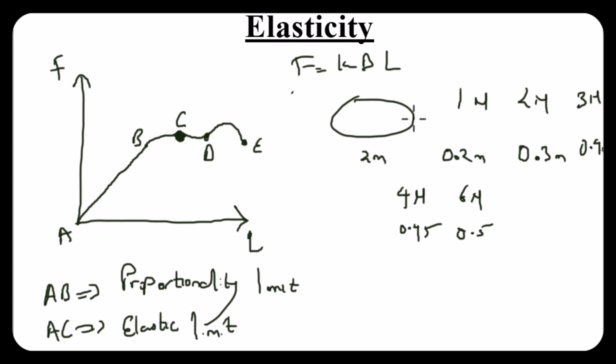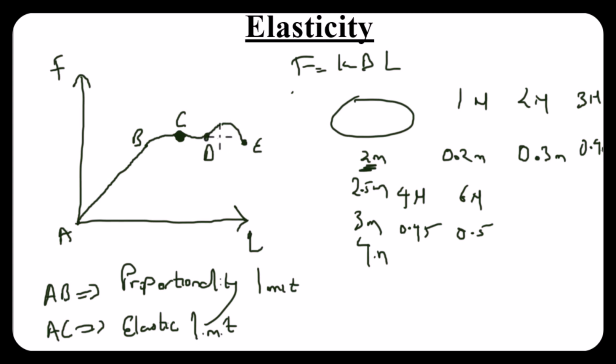By the time I stretch this beyond point C, when I release my hand, of course, it goes back to some size, but the size will never be equal to 2 meters. Let's say it goes back to 2.5 meters or 3 meters or even 4 meters. So the point is, instead of going directly to 2 meters, it is now going to something higher than what it started from. That's because it has been stretched to its plastic region.